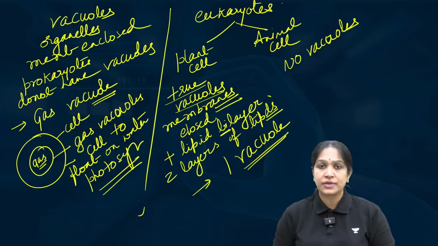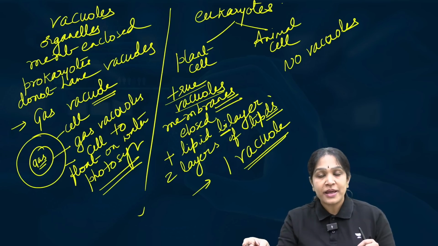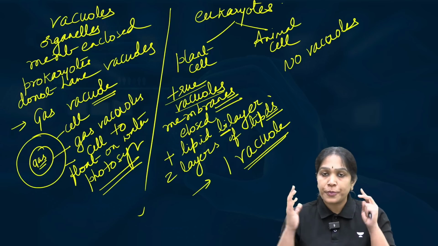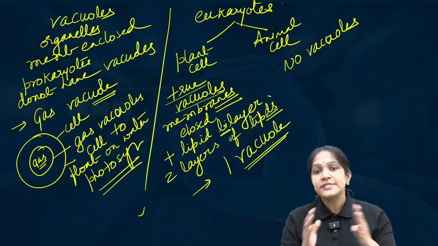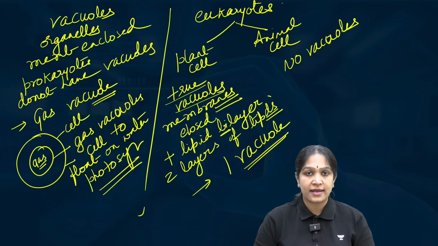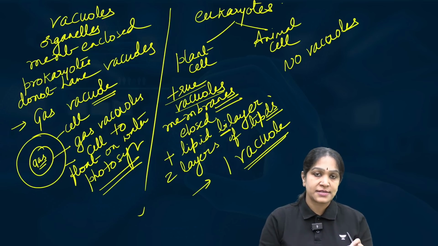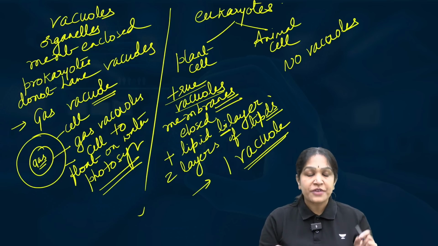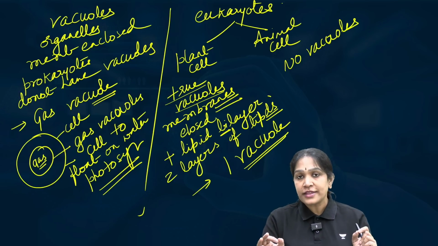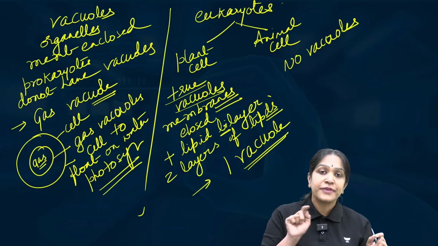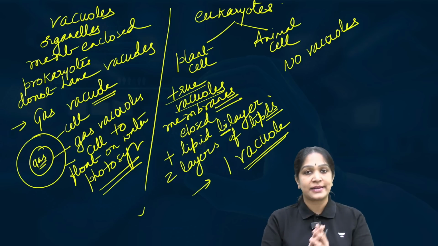Then you may get one doubt. We thought only plants perform photosynthesis. Do prokaryotes also perform photosynthesis? Yes. We have some photosynthetic bacteria. They perform photosynthesis, and for that they need light. For the light they have to float onto the water, so they have a gas filled vacuole inside the cell.